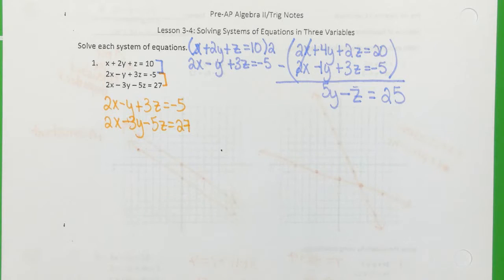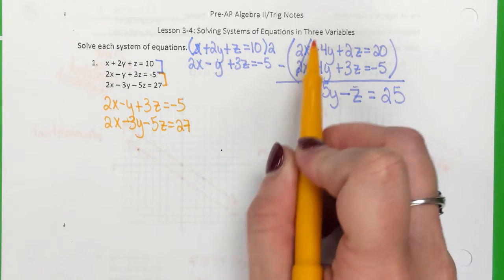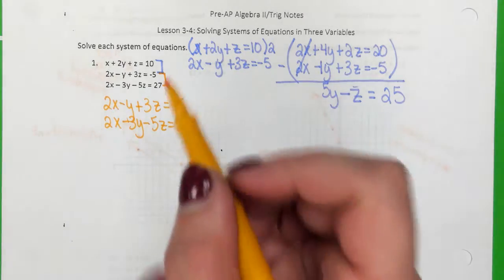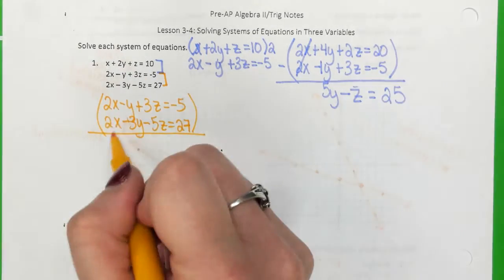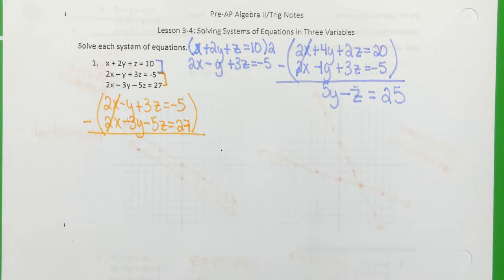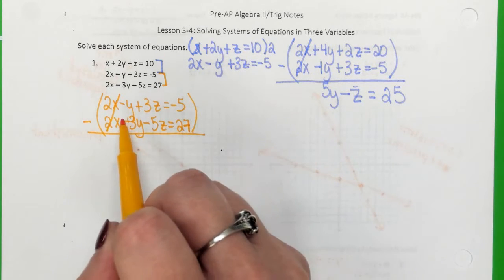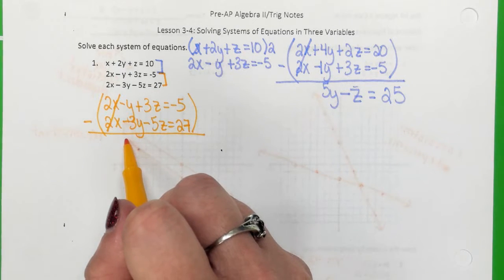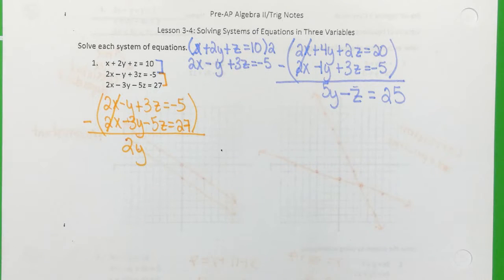All right, now here's the kicker. You ready? We have to get rid of the same thing we already got rid of. What did we get rid of? X, which in this case is easy. So how do we get rid of our x's? Subtract. There you go. So you have -1 minus -3. How much is that? 2y. Very good. Everybody with me?